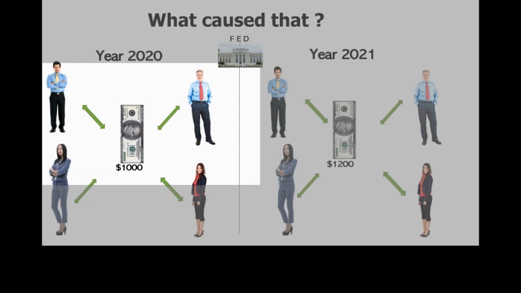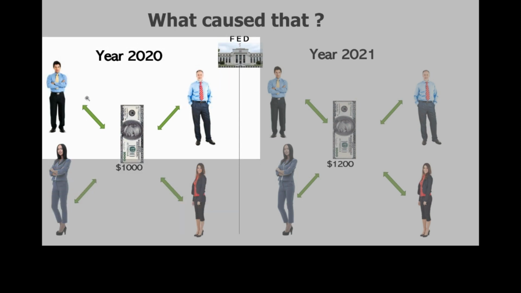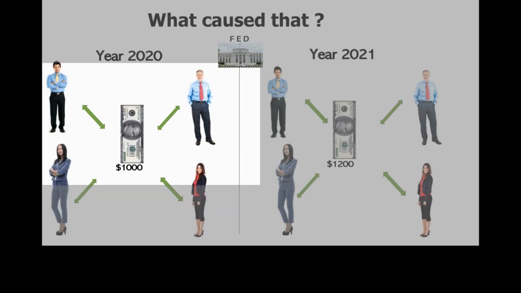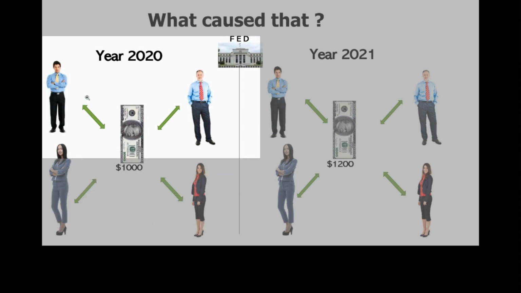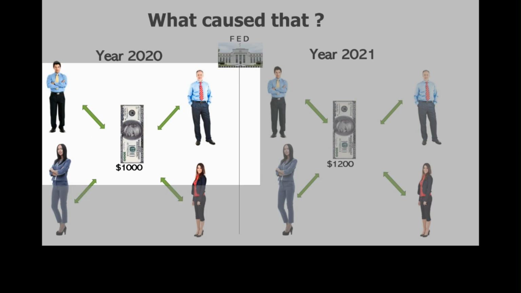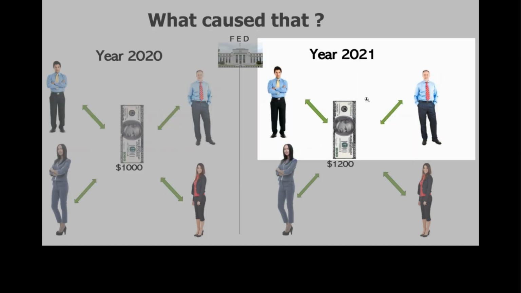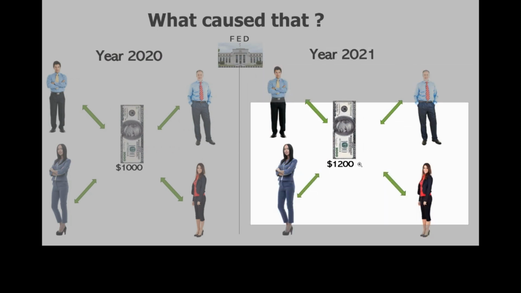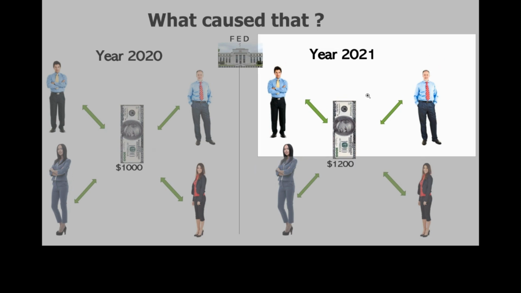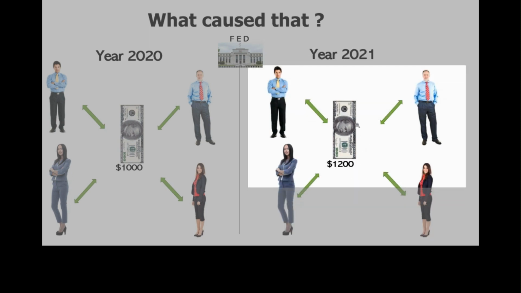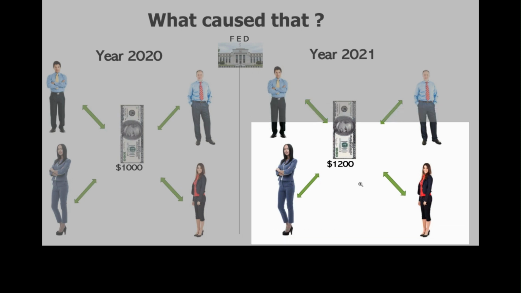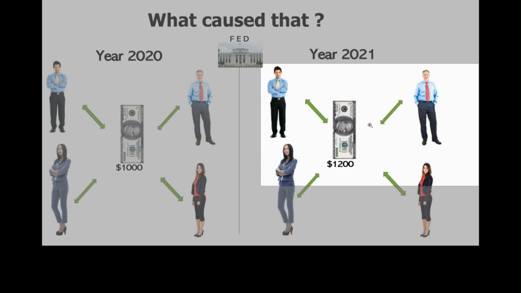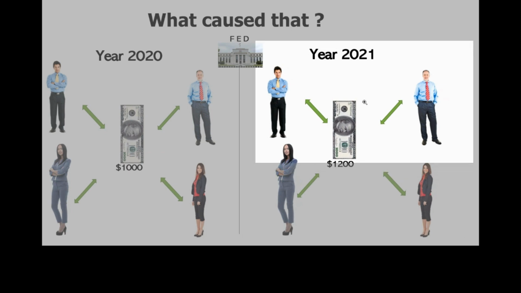As they continue to trade the $1,000, the value of each dollar is dependent on what that person might need, whether it is food, clothing, transportation, or whatever. So let's take these four people and let's go ahead and look at the year 2021. In this scenario, let's say that the change occurred that the federal government, instead of putting $1,000 between these four people, they put $1,200 instead between these four people. Same number of people, different supply of money, which is just the symbol of work that they are performing.